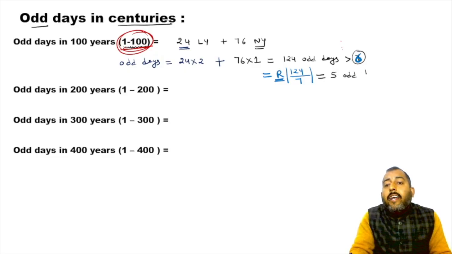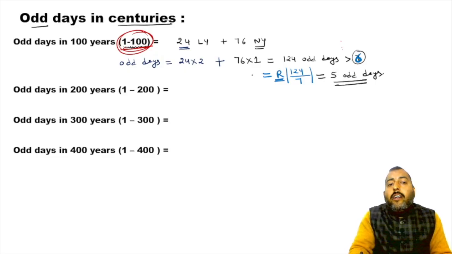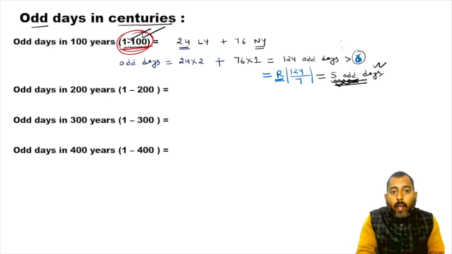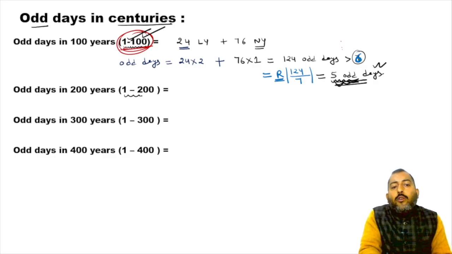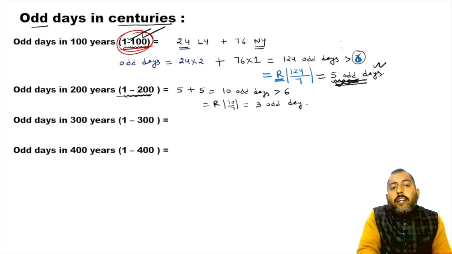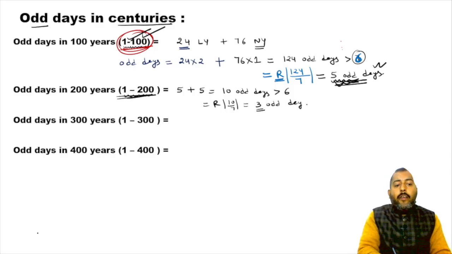So in a duration of 100 years, how many odd days are there? Only 5 odd days. This is what we have to keep in our head. Similarly, in a duration of 200 years, 5 odd days for the first 100 and 5 for the second 100 comes to 10 odd days. Odd days can never be more than 6, so divide 10 by 7 again. Finally you get 3. So in 200 years, the number of odd days is 3.